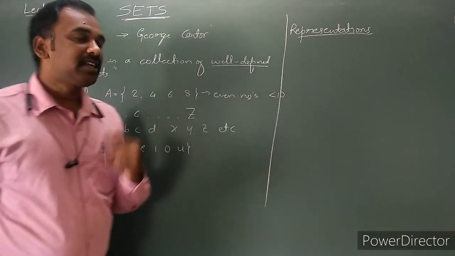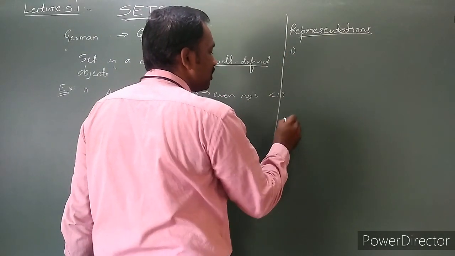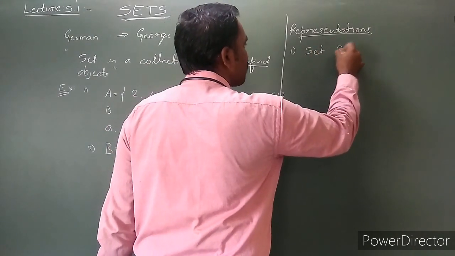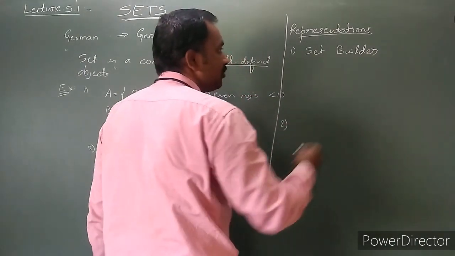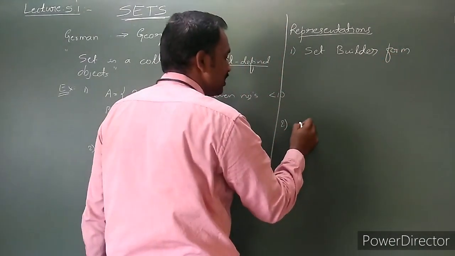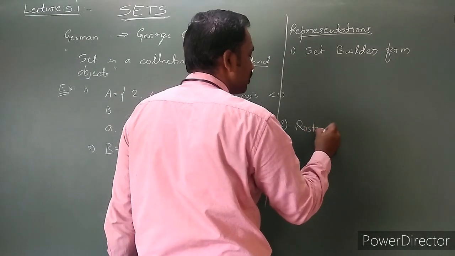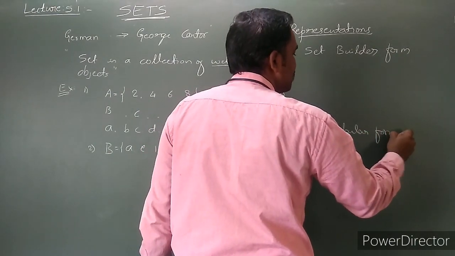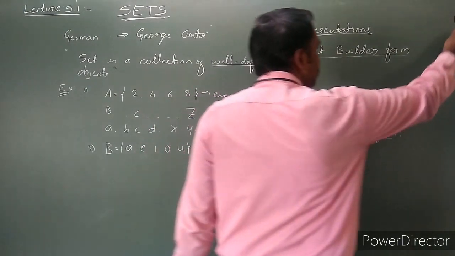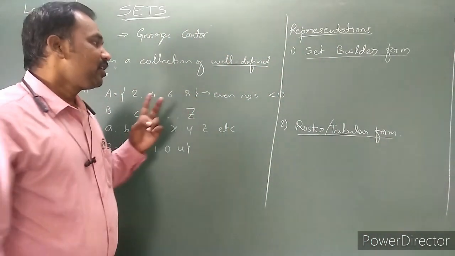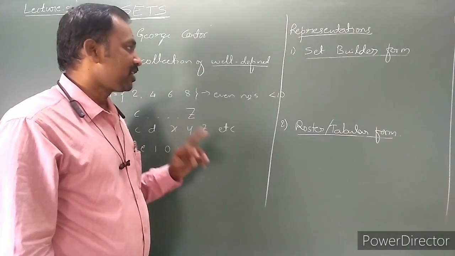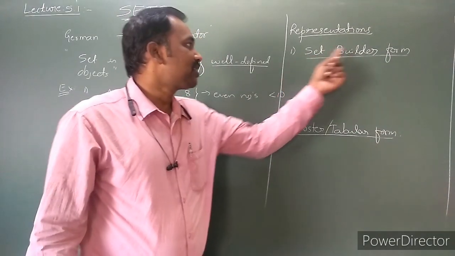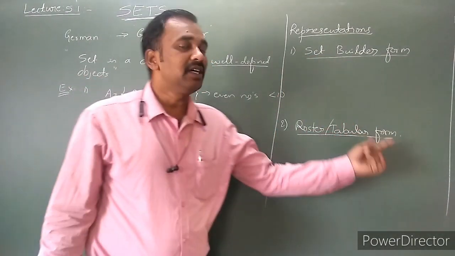There are particularly two representations of a set. One is the set builder form. Another one is the roster form, or tabular form. There are two types for the representation of a set: one is the set builder form, another one is the roster or tabular form.